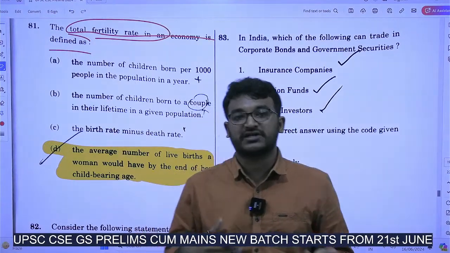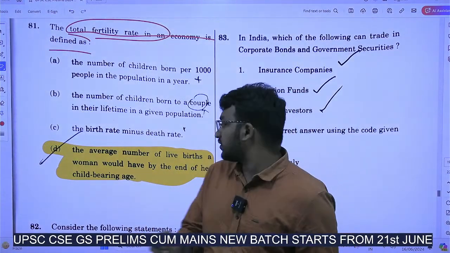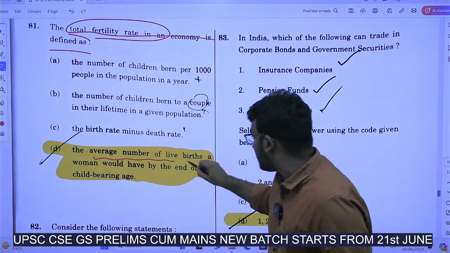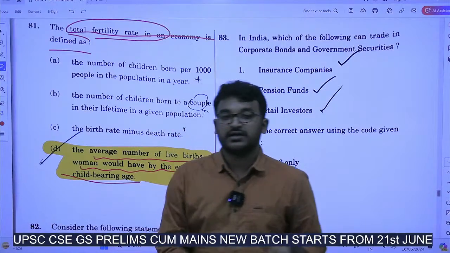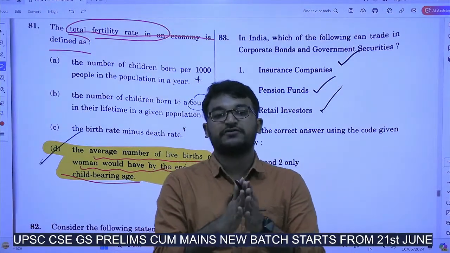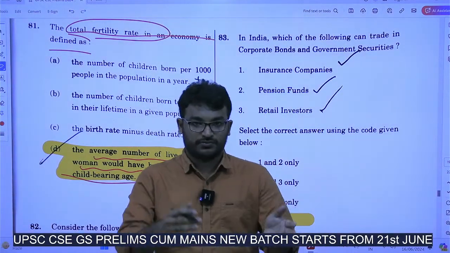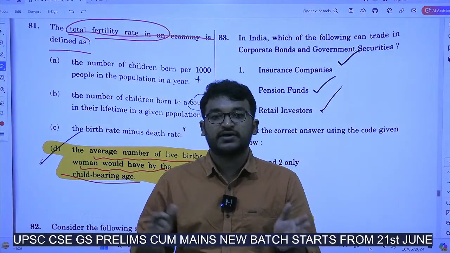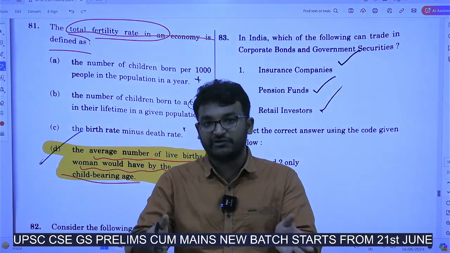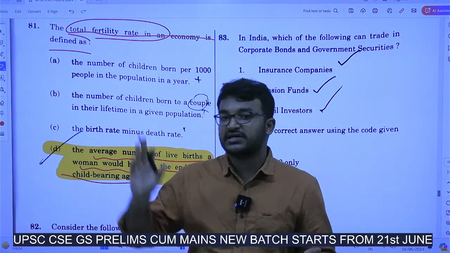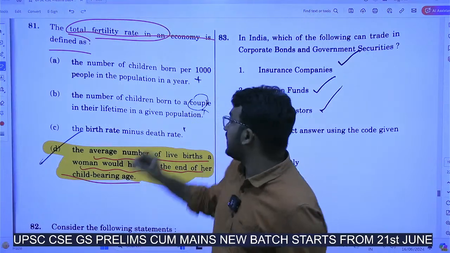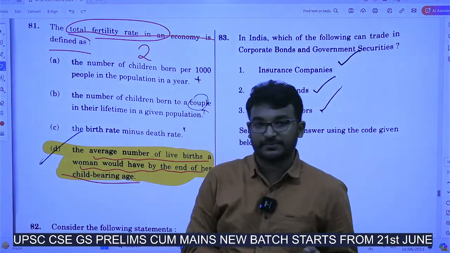Now what is this total fertility rate? Total fertility rate is the average number of live births a woman would have by the end of her childbearing age. Meaning if you take the average of all the women up to their childbearing age, the number of children they will have in their childbearing age is considered as the total fertility rate. In India, it is around 2 now. Okay.